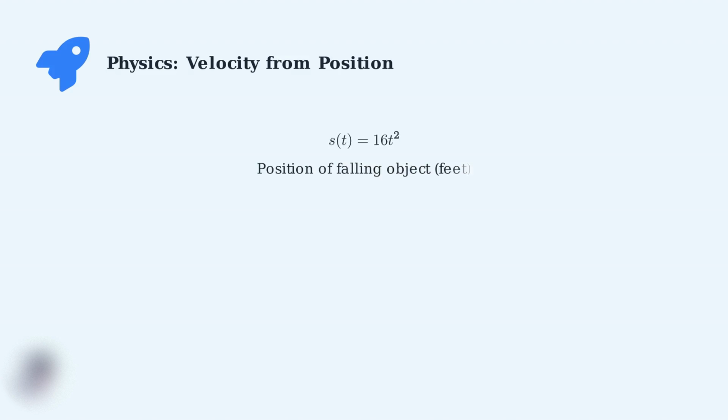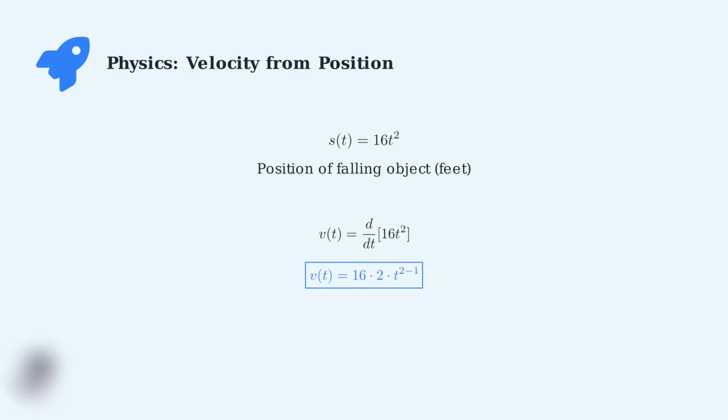Consider a falling object whose position is given by s of t equals 16t squared, where s is measured in feet and t in seconds. To find the velocity at any time, we need to differentiate the position function. To find velocity, we differentiate position with respect to time.